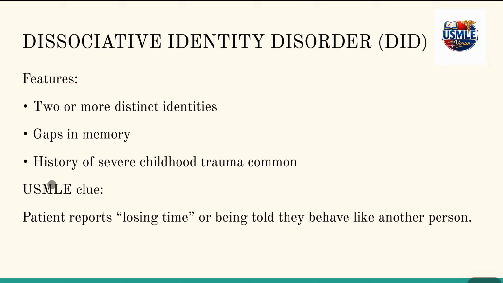Whenever a question mentions that the patient reports losing time or being told they behave like another person, just like we have watched in a few movies where characters attribute themselves to another character, that can be an example of dissociative identity disorder.